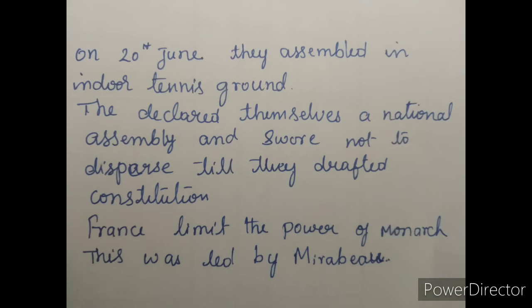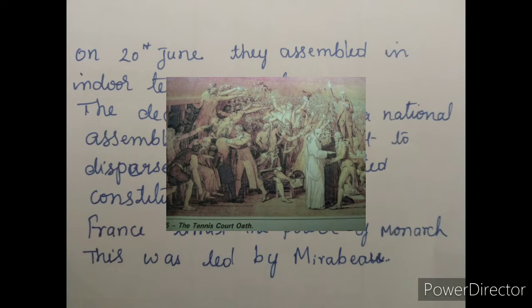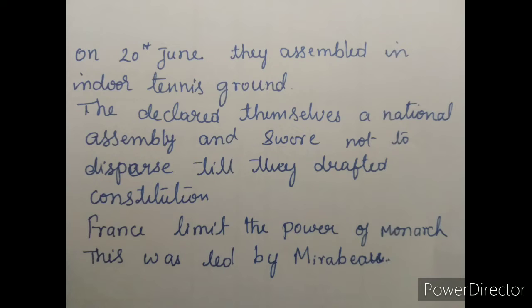So what they decided, the third estate people, I am repeating once again, children: on the 20th June, the third estate people gathered in the Versailles grounds, declared a National Assembly, and decided to draft a constitution to limit the powers of the monarchy. One person had to lead all this.